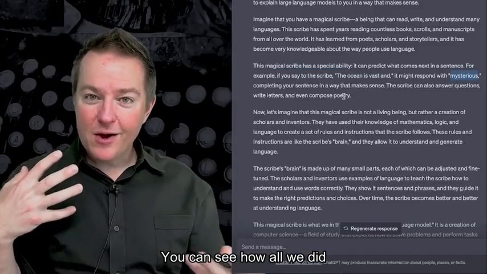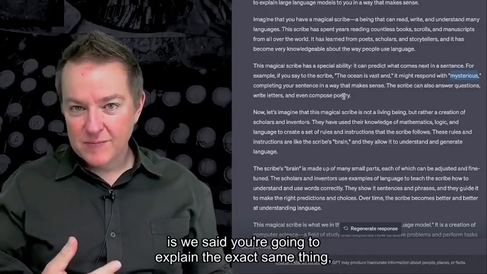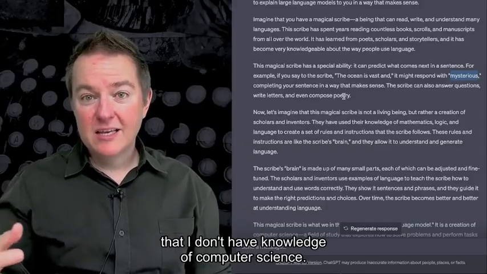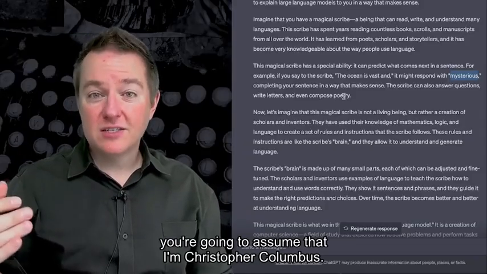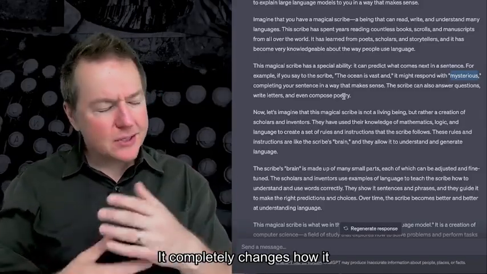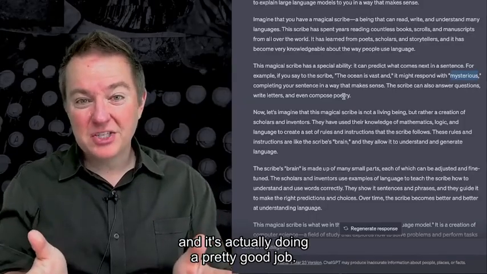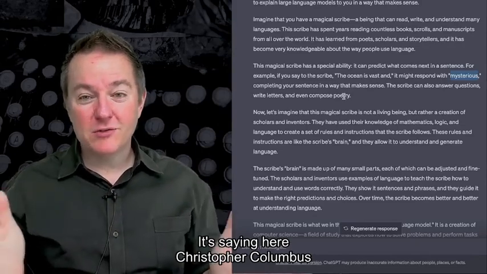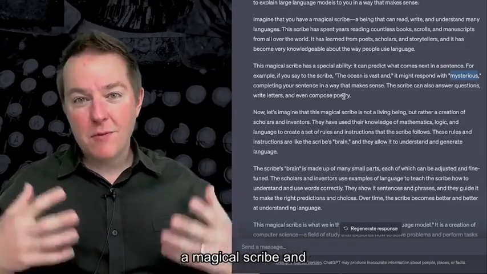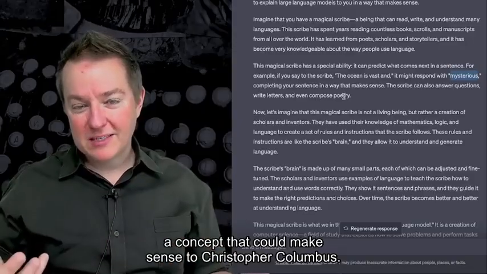And so you can see how all we did is we said, you're going to explain the exact same thing, but you're going to assume in the first case that I don't have knowledge of computer science. And then we said, now you're going to assume that I'm Christopher Columbus, right? And so it completely changes how it describes large language models, and it's actually doing a pretty good job. Christopher Columbus doesn't know what a computer is, but maybe this concept of a magical scribe could make sense to Christopher Columbus.